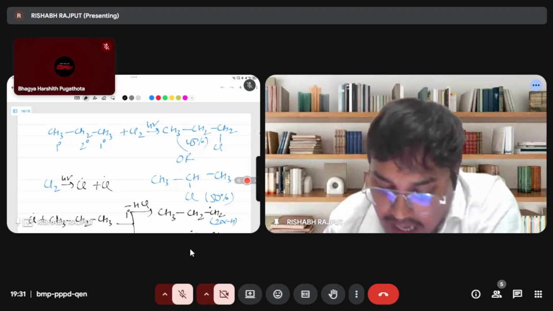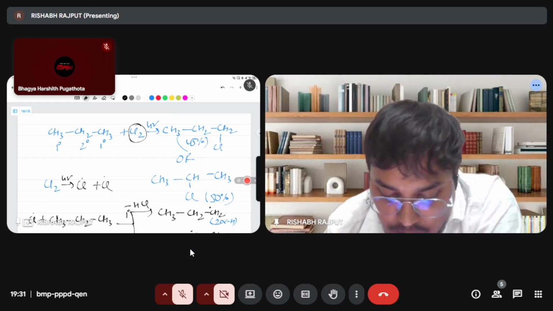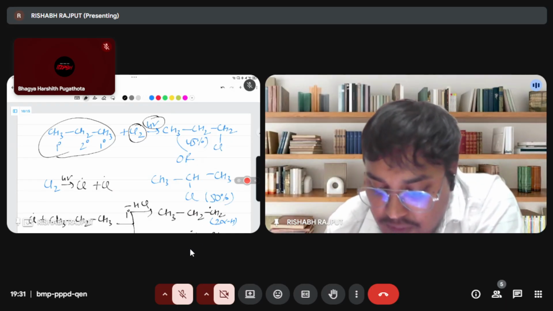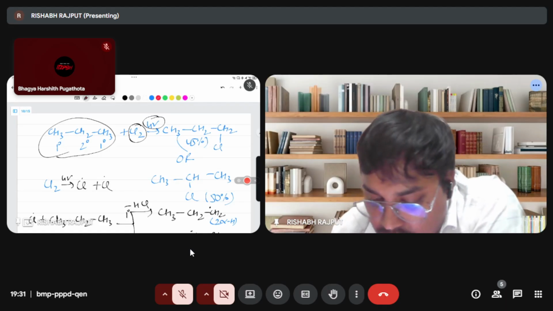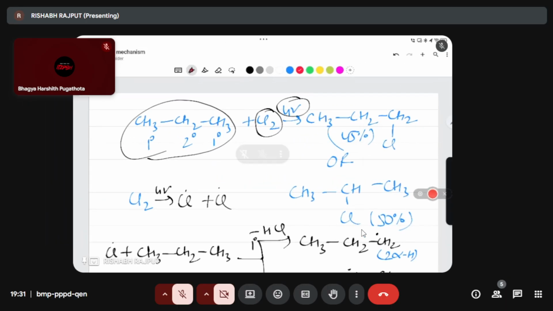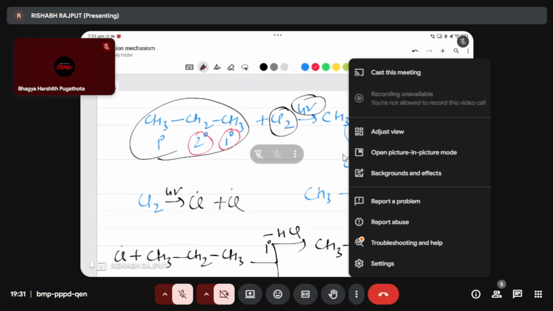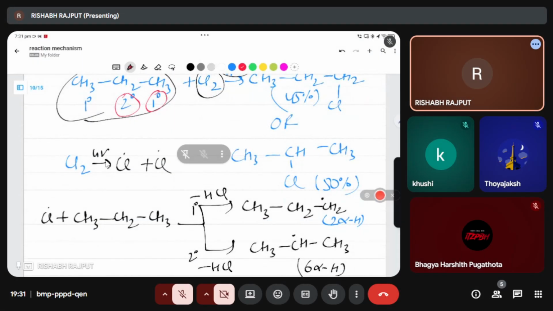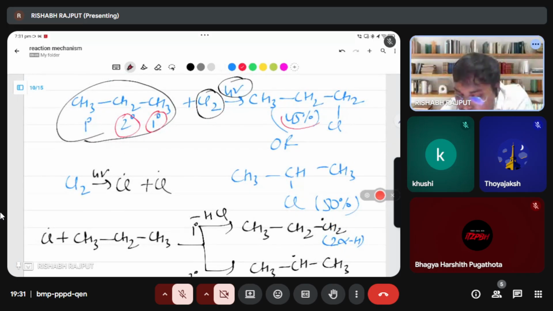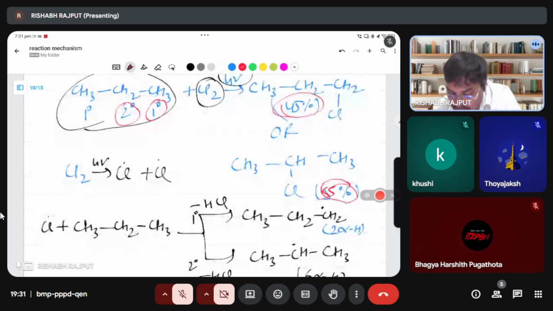See, I am doing chlorination for propane, in the presence of light. What happened? Guys, see, this chlorine has two chances. It can go to 1 degree and 2 degree also. But at the 1 degree position they will make 45% and at the 2 degree position they will make 55%.